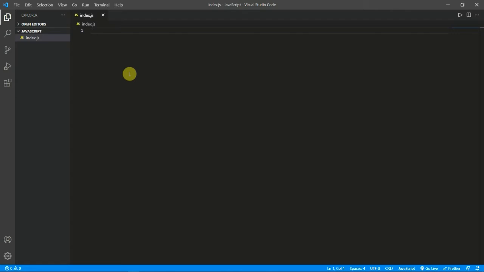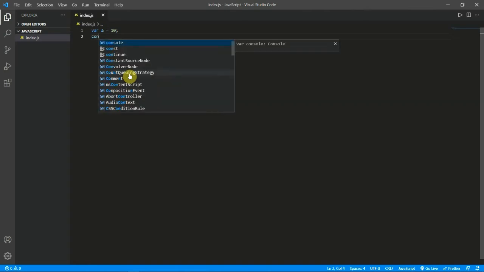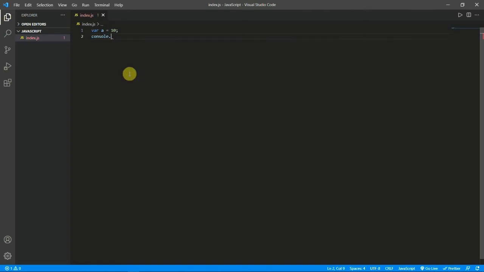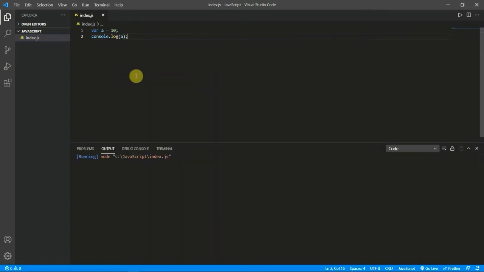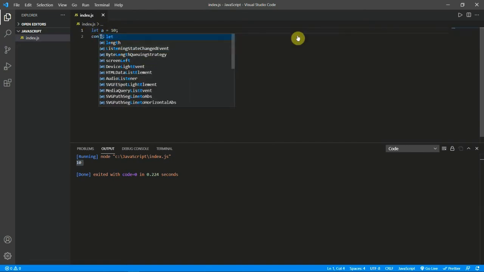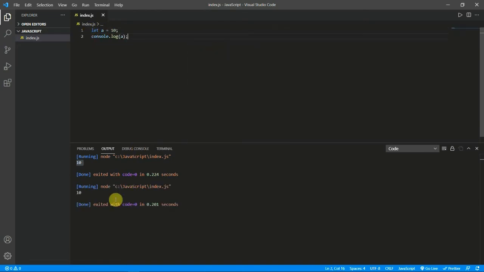I will first declare a variable with var a equal to 10, and then I'll console log a. Okay, now we know we are getting the value 10. Now with let, it works the same, there will be no change, again we are getting the same value 10.